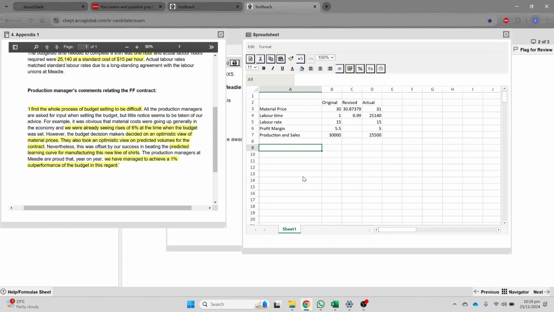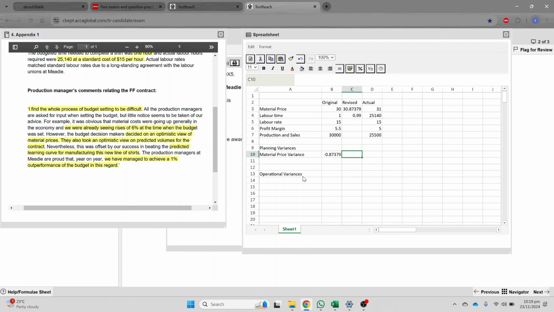So now let's start with planning variances, and then we will move to operational variances, right? Planning variance, material price variance. So what is the material price variance? They were expecting the price to be $30, right? But what is the actual price? The actual price is 30.87, right?